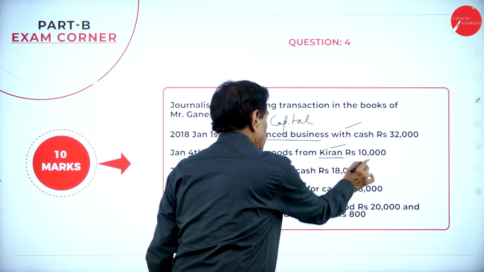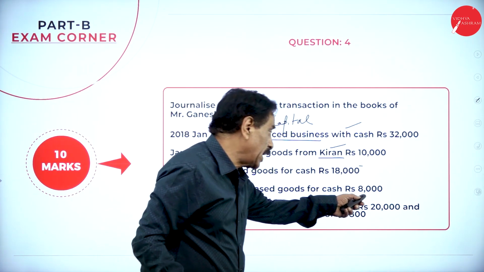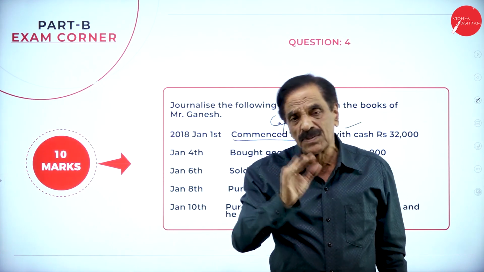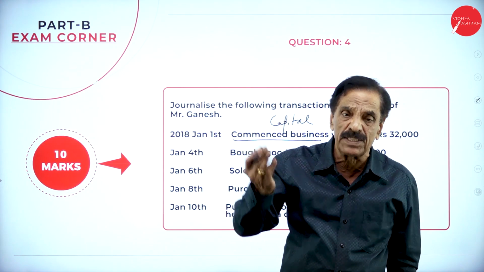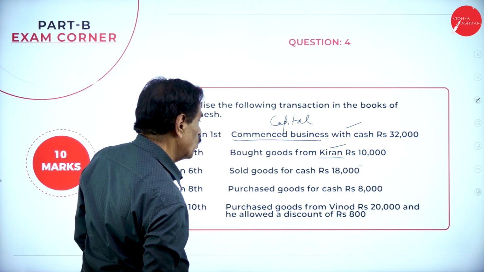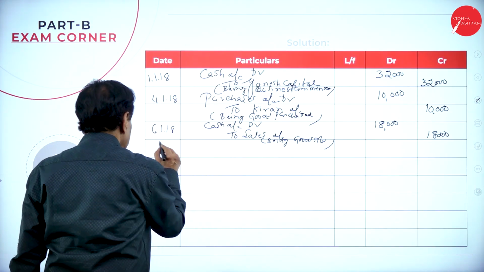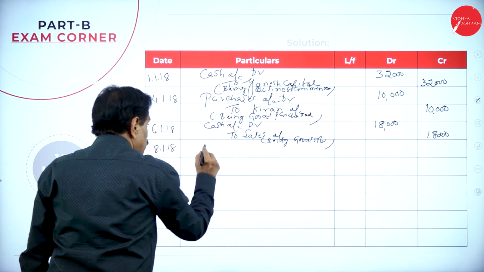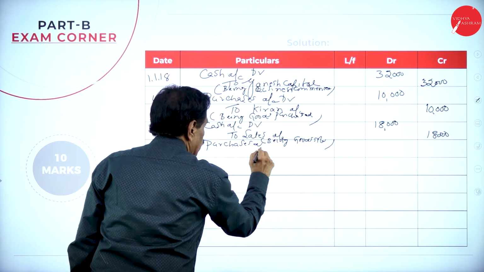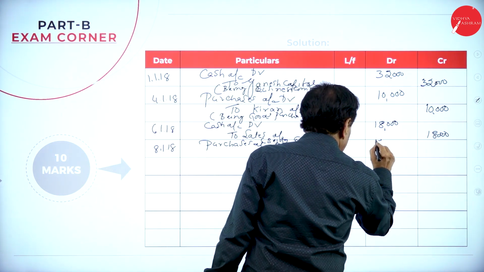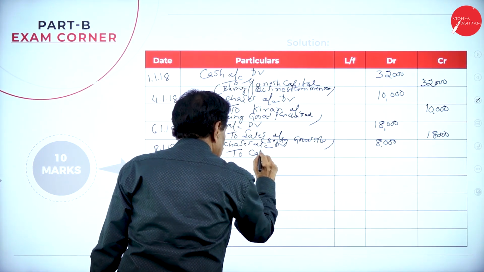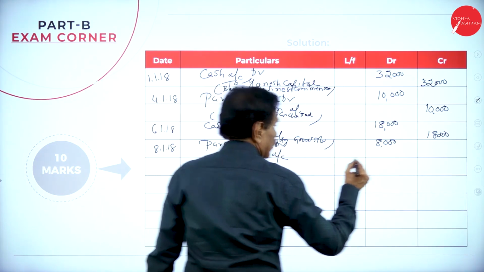Next, purchased goods for cash rupees 8,000. Goods is coming in, cash is going out. Both are real accounts. What does the real account say? Debit what comes in, credit what goes out. On which date? It is on 8th. How much goods is coming in? 8,000. Purchases account debit 8,000 to cash account 8,000.